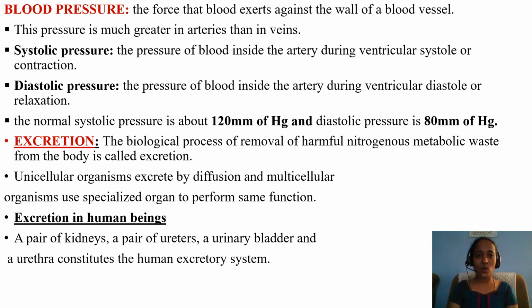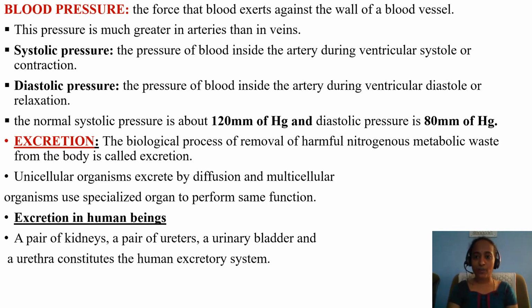What is meant by systolic pressure and diastolic pressure? As you know, what is meant by systole? Systole is the contraction of the heart or cardiac muscles or heart chambers. Diastole is the relaxation of heart muscles or heart chambers. What is meant by systolic pressure? As the name indicates, it is the pressure of blood inside the artery during ventricular systole or contraction. So, systolic pressure is always measured only during the contraction of the ventricles, the lower chambers of the heart.